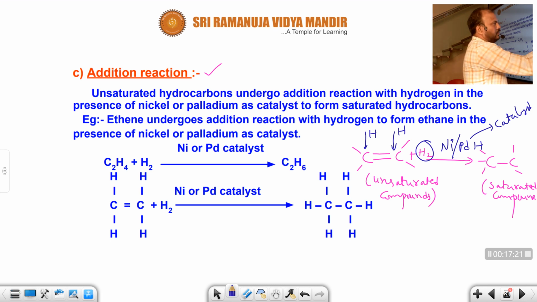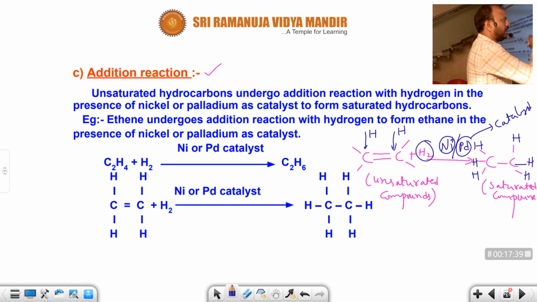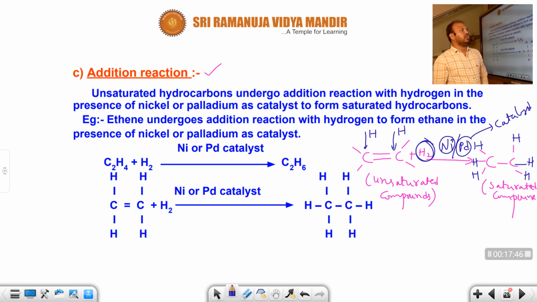Now if you take ethene, you will get ethane. Okay students, if you take ethene, you will get ethane. If you take propene, an unsaturated compound, you will get propane. If you take butene, it will convert into butane. When will it be possible? In the presence of nickel catalyst or palladium catalyst, you add hydrogen. Then an unsaturated compound can be converted into a saturated compound.